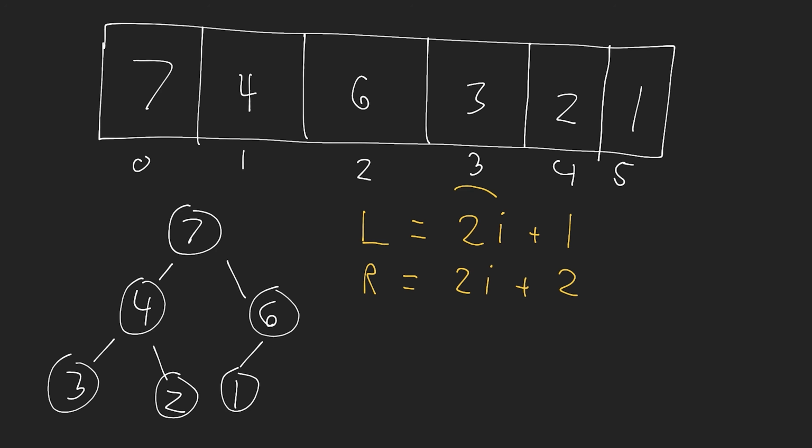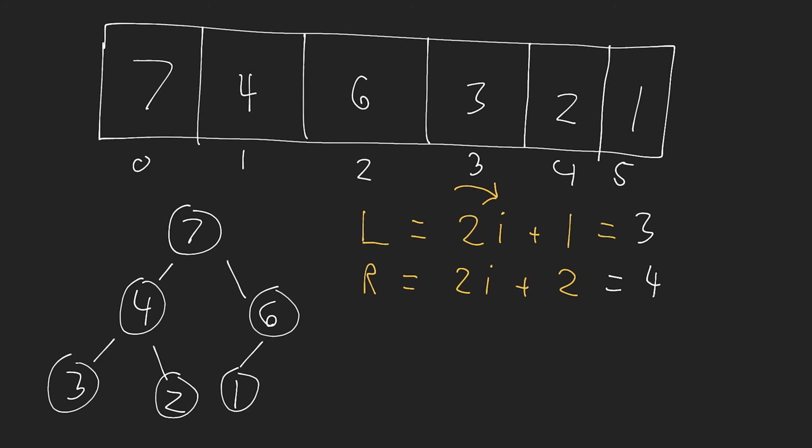We can pass that into the equation here. So we're going to get 2 times 1, which is 2, and then plus 1, which will give us index 3. So L in this situation, if we're plugging in our value I, gives us 3. And then over here for R, that's going to give us 4. Now, if we look at index 3 and index 4 here inside of our array, we see element 3 and element 2, which are the child elements for index 1 or element 4.